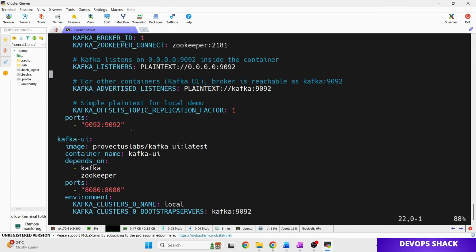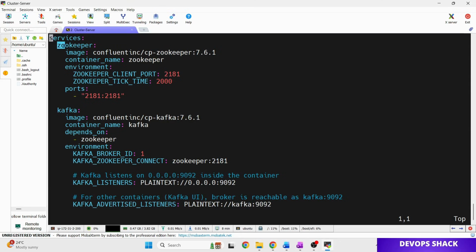Now let me explain what things I have added in this Docker Compose. First of all, I'm adding Zookeeper. Now what exactly is Zookeeper, and why did I not use or explain it previously? Because in the upcoming or latest versions of Kafka, Zookeeper is not mandatory or required. But in older versions, or in the companies currently using it, they might be using Zookeeper. What exactly is Zookeeper? It's a service that is going to store the metadata of Kafka.